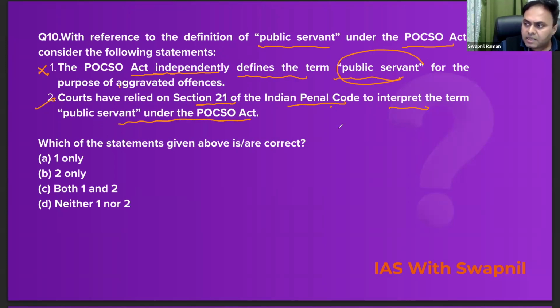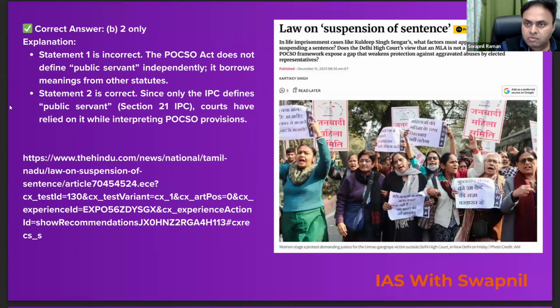Now the IPC is replaced by the BNS, the Bharatiya Nyaya Sanhita. So which of these statements given above is/are correct? So correct answer would be A for Ahmedabad. Why we picked up this question, दोस्तों? There's a strong reason to pick up this question.